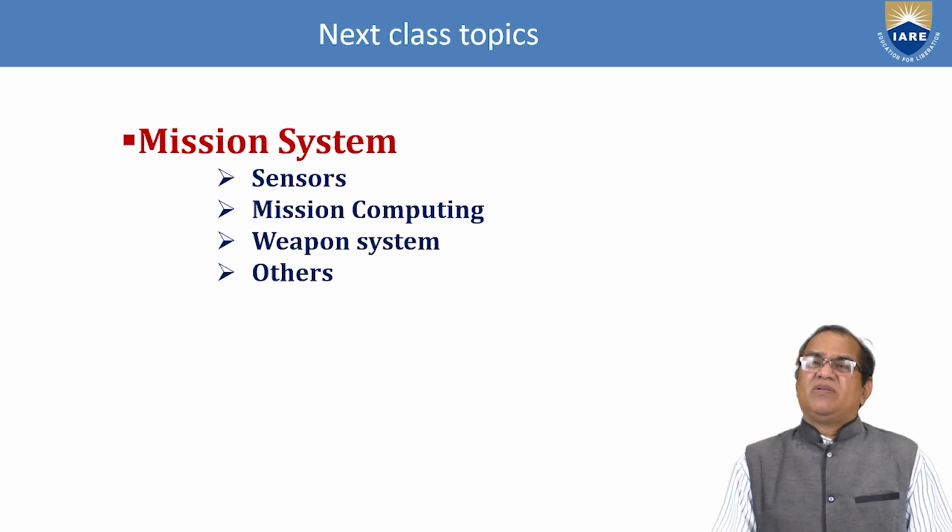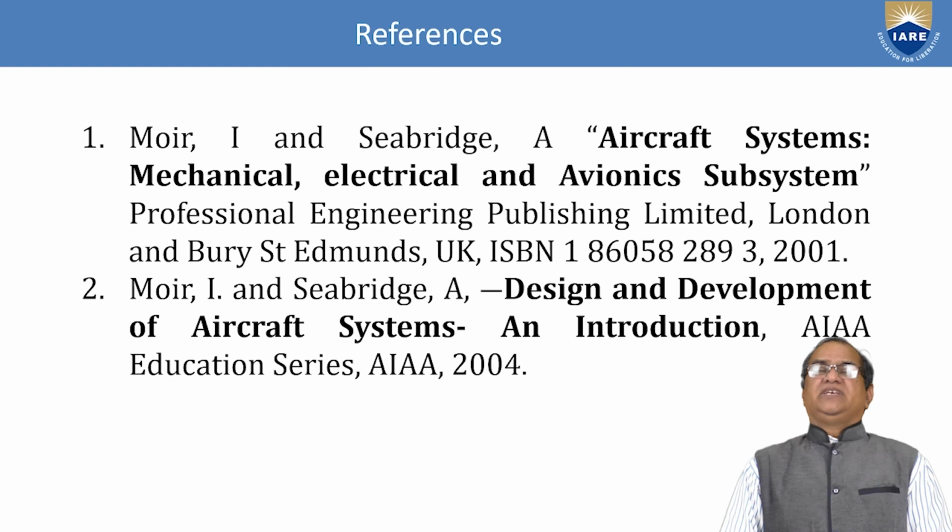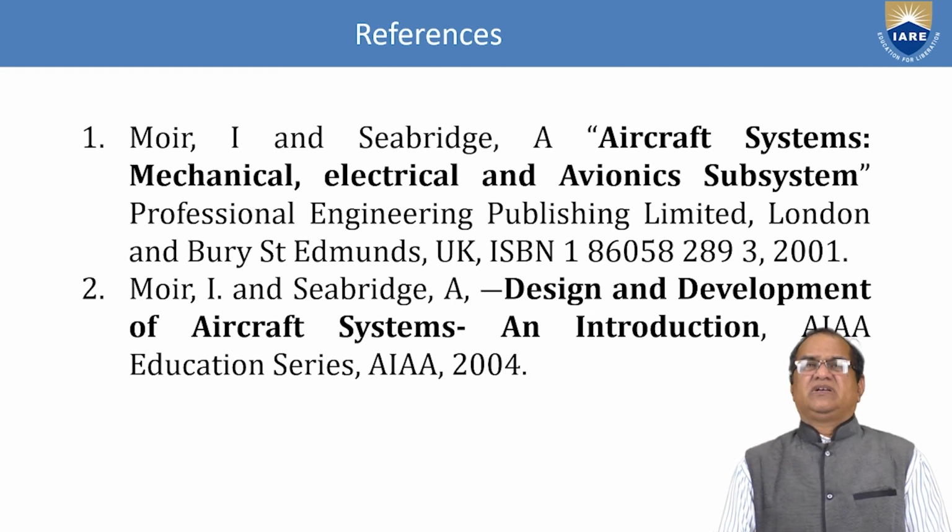These all things will be covered in my next class, and hope you have understood well, and we will be going for the next. These are the references which I am using: Moir I and Seabridge A, Aircraft Systems, Mechanical, Electrical, Avionics Systems, Professional Engineering Publications Limited, London, and Bury St. Edmunds, UK, ISBN 1860582893.